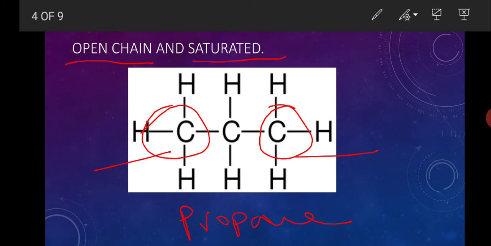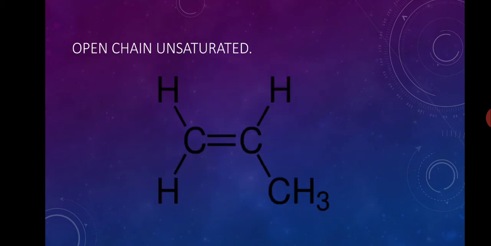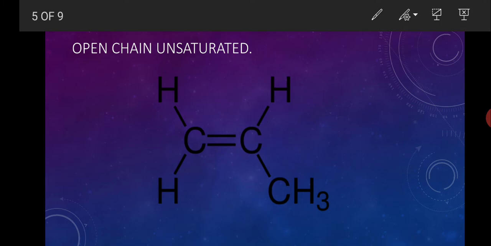What is saturated? You see, here there is only a single bond, no carbon carbon double bond or triple bond is present, only carbon carbon single bond is present. If only carbon carbon single bond is present, then it is called a saturated compound. So I think you are clear. Then what is an unsaturated compound?